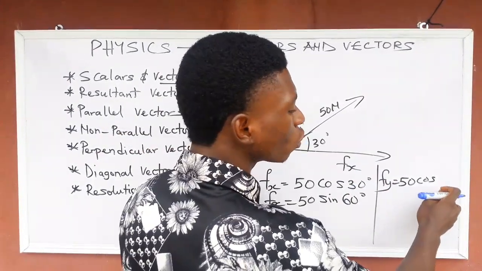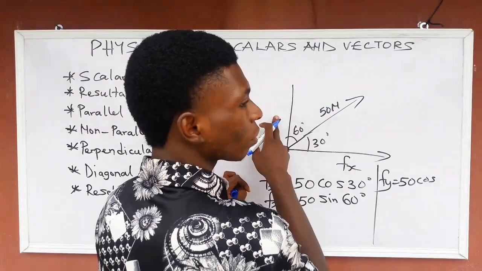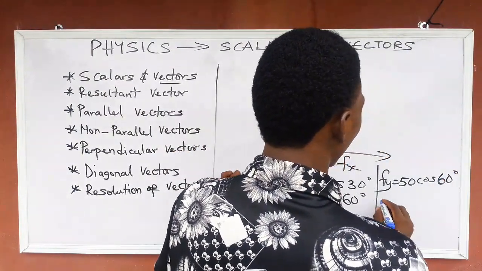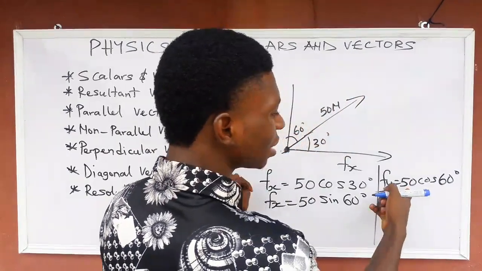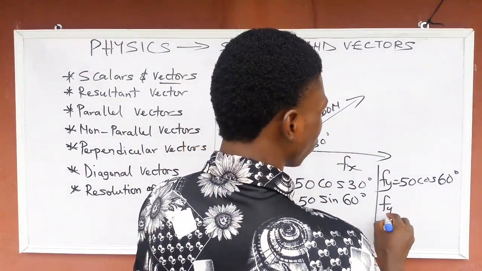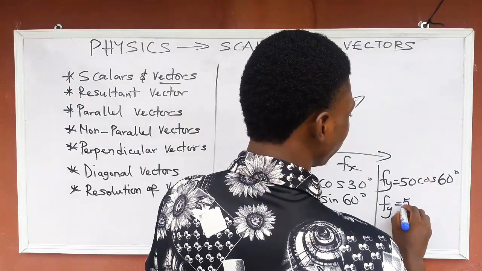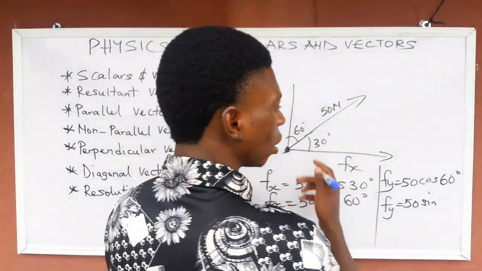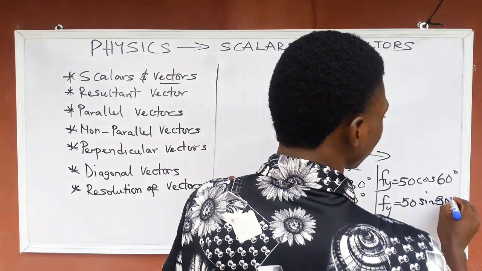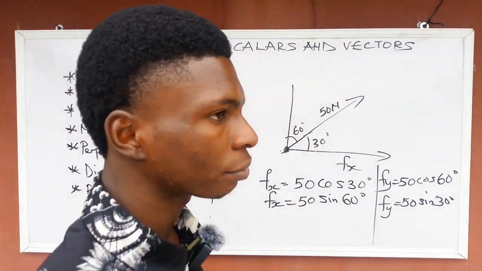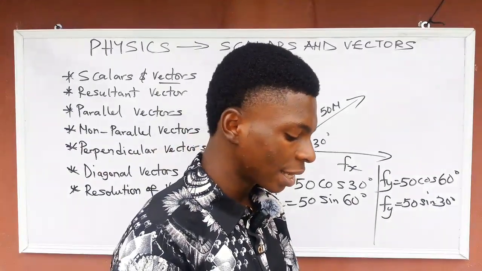I'm going to use the cos of the angle of the vertical component, cos 60. This one and this one will give you the same answer. Fy is equal to what? 50 sine, then the angle of the other side, which is 30 degrees. That's all. I hope you understand.